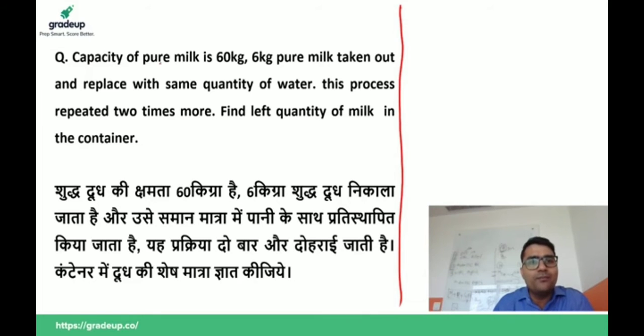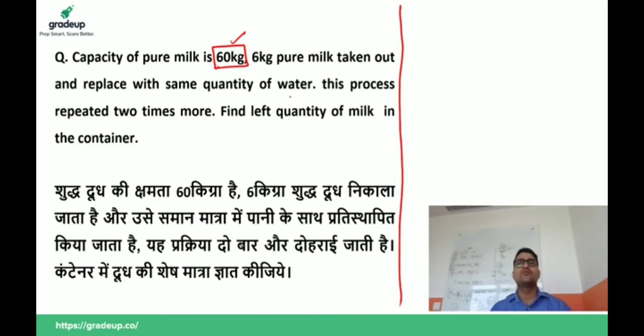Capacity of pure milk is 60 kg. 6 kg of pure milk is taken out and replaced with the same quantity of water. This process is repeated 2 times more. Find the left quantity of milk in the container.